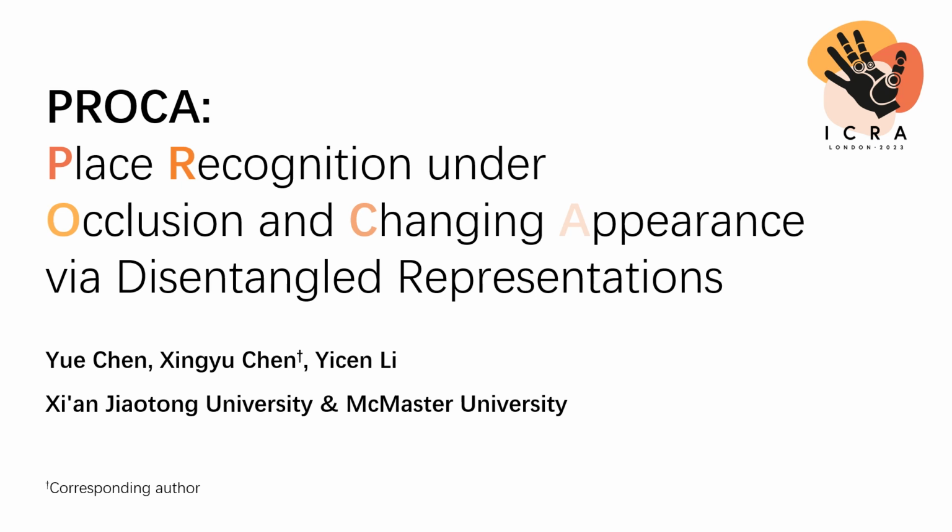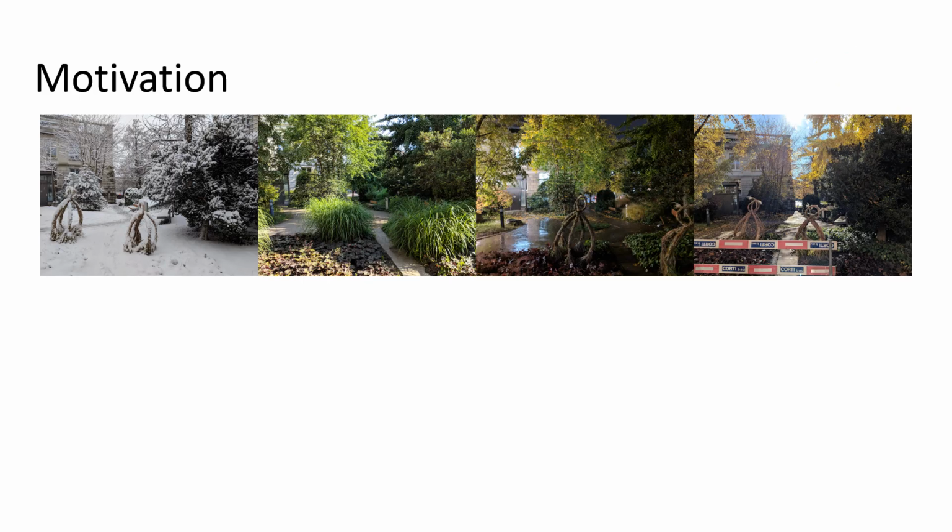In this work, we present PROCA, a method for place recognition under occlusion and changing appearance via disentangled representations. Place recognition is a critical and challenging task for mobile robots, aiming to retrieve an image captured at the same place as a query image from a database.